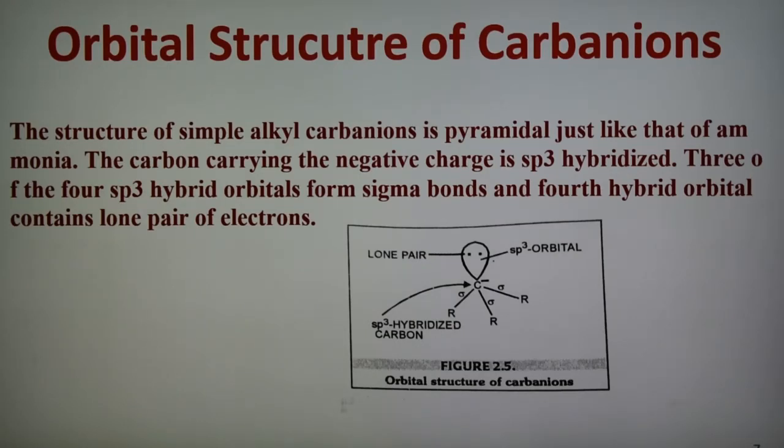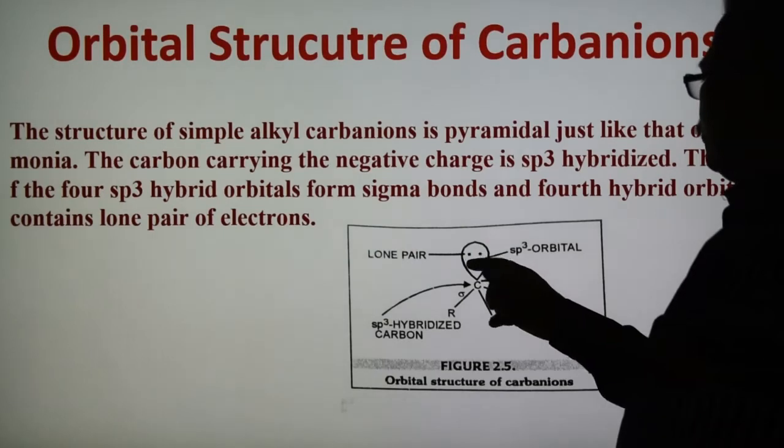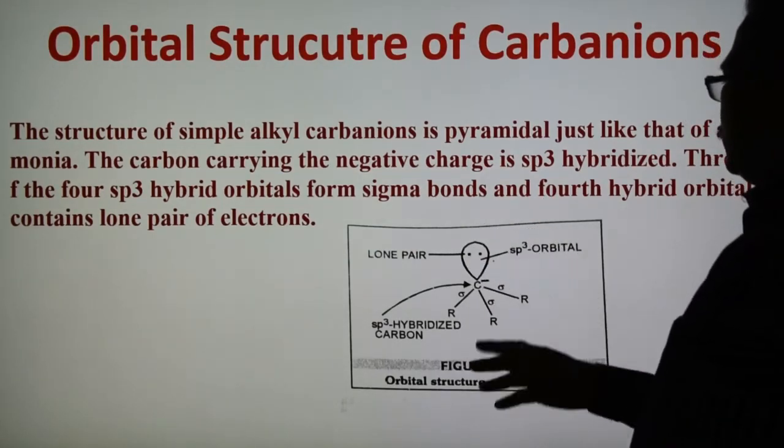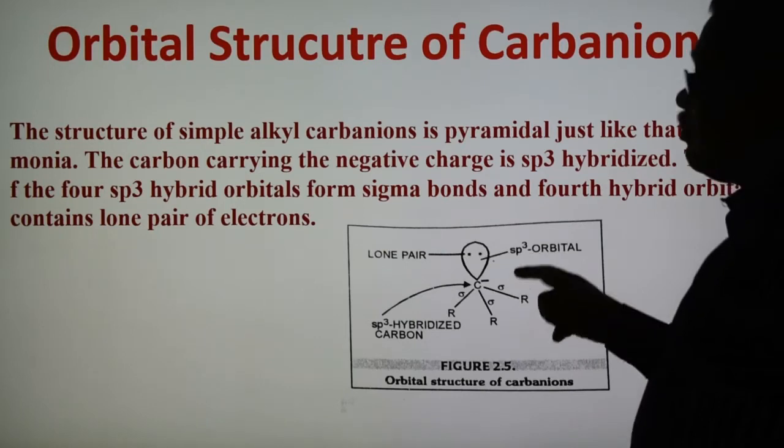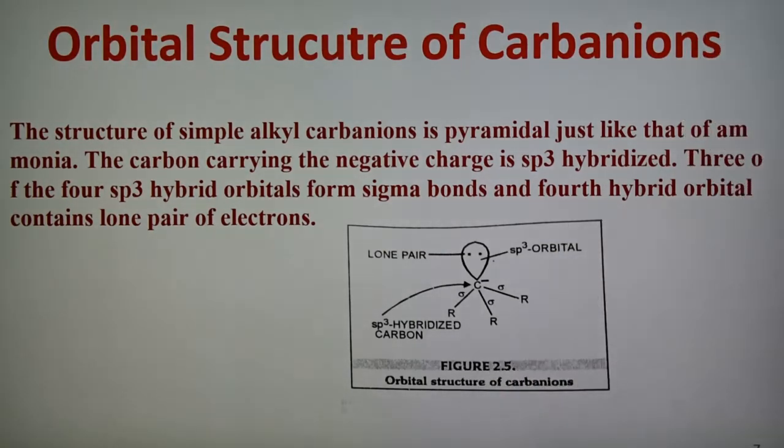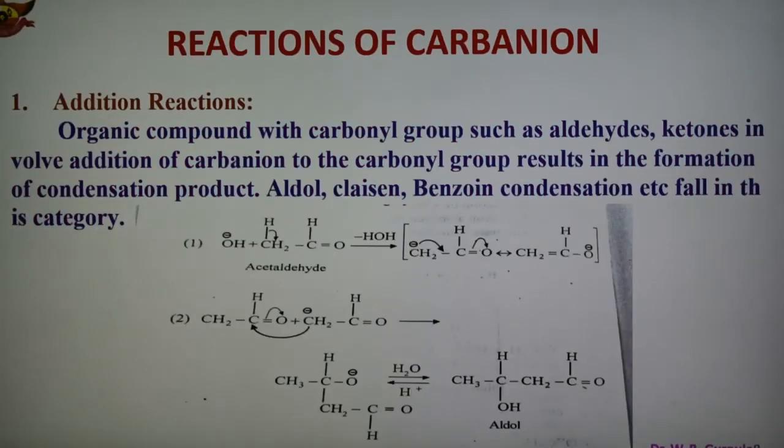The tetrahedral angle is 109 degrees 28 minutes, but carbanions do not have regular tetrahedral geometry. They have a pyramidal structure with a bond angle of 97 to 100 degrees. Because of the presence of one lone pair, the bond angle decreases, since VSEPR theory says lone pair-bond pair repulsion is more, so the bond angle comes closer. In carbanion the bond angle decreases to 97 degrees because of one lone pair of electrons. So this is the orbital structure of carbanion.